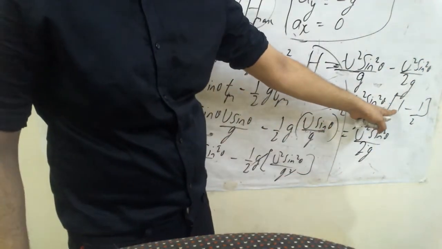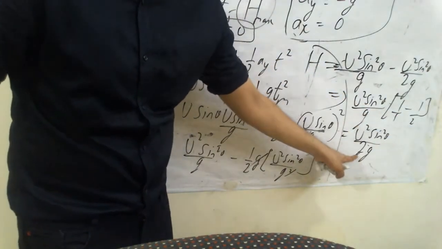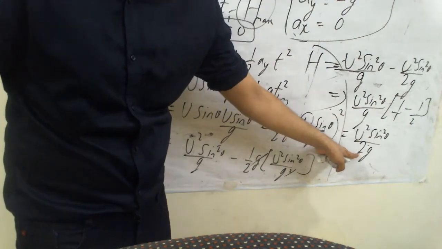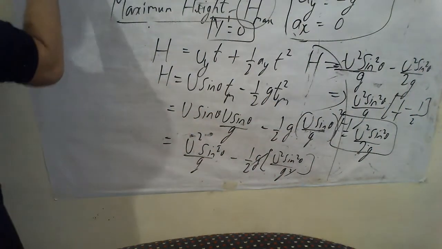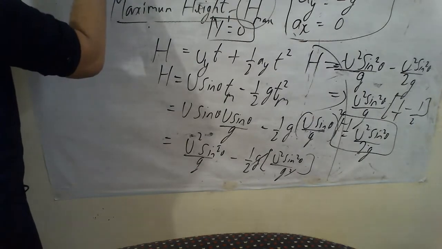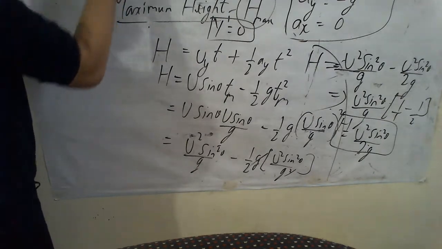Simplification: if you have 1 over here, take LCM 2, 2 minus 1 is 1 by 2, so I'm writing that 2 over here, got it? Henceforth, I can get an expression of h that is equal to u square sin square theta by 2g, and I put that up over there: the maximum height is u square sin square theta by 2g.